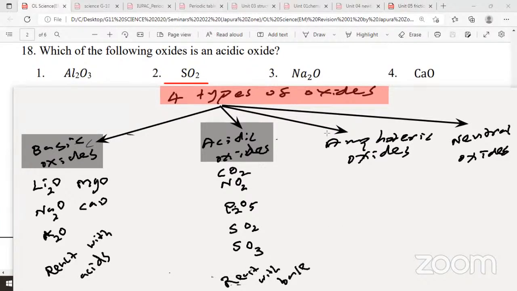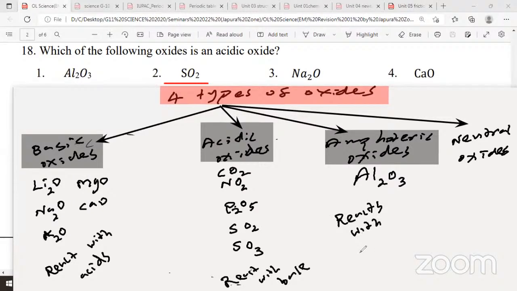Amphoteric oxide, why is it called that? Now you have done about amphibians, right? Amphibians live in both water and land environments. So like that here, amphoteric oxides react with both acids and bases. Example, aluminium oxide is amphoteric. That's the most common one in your syllabus. There are many others, but A-level chemistry teaches more than that. Aluminium oxide reacts with both acids and bases. Amphoteric oxides. Examples I have given.